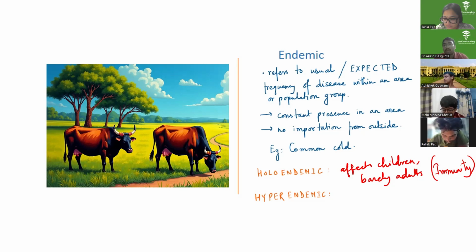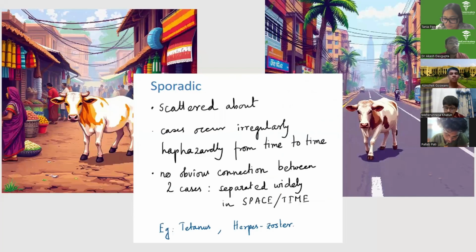Let me come to it. So endemic gap. Next, what is sporadic? So look at the pictures. You have a cow in the middle of a busy market, and you have a cow in the middle of a street. Okay. Now, what are these two pictures telling you?